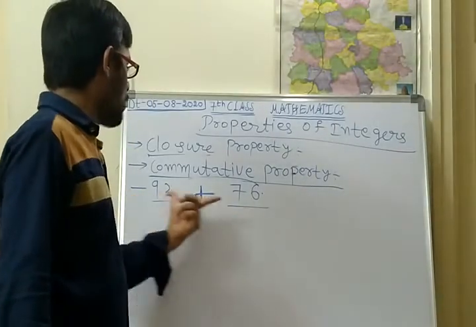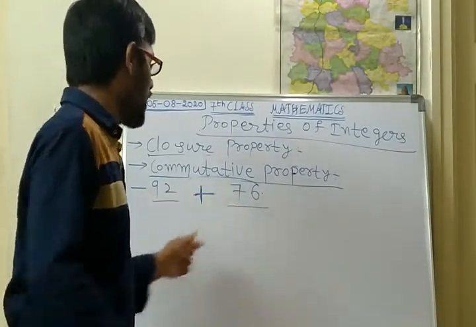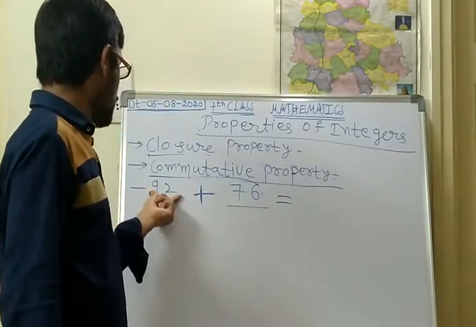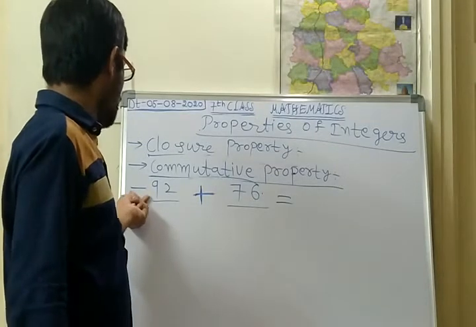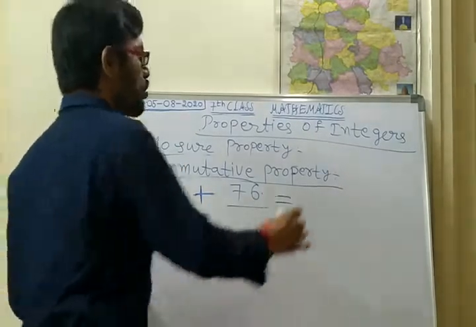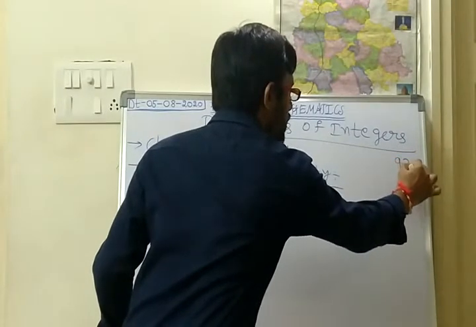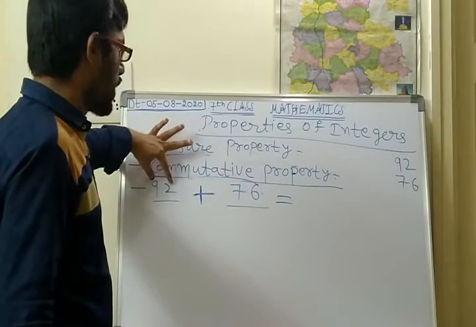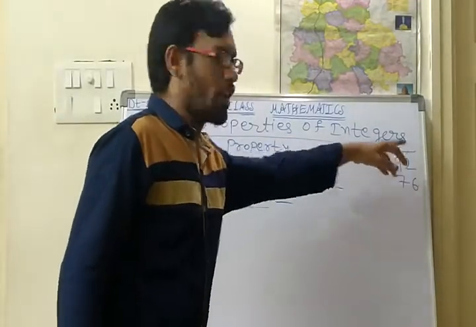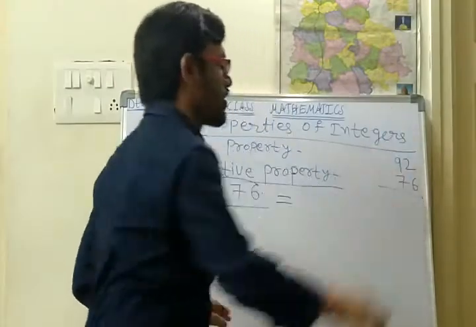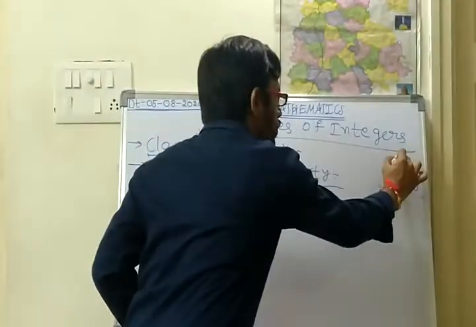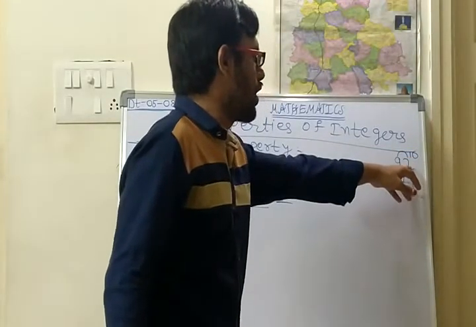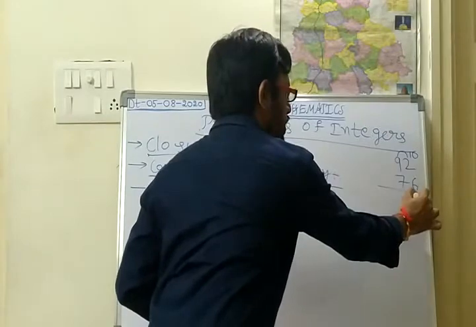So minus 92 plus 76. Which is the bigger number? 92 is the bigger number. Here one is minus, one is plus, so compulsorily you should do subtraction, 92 minus 76. The bigger number you have to write at the top. What is 92 minus 76? From the 9 we have to borrow 10, so 10 plus 2 is 12. 12 minus 6 is 6.